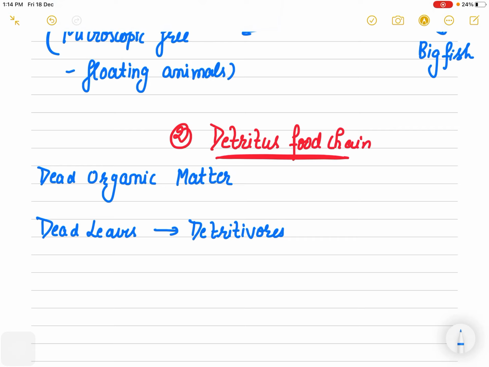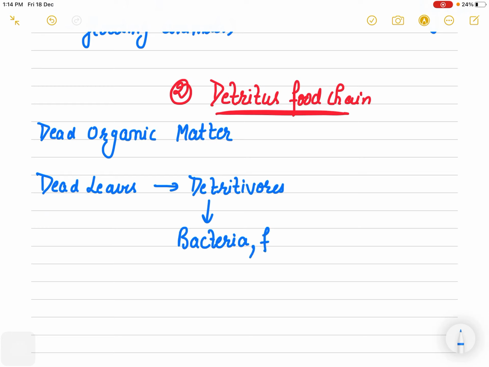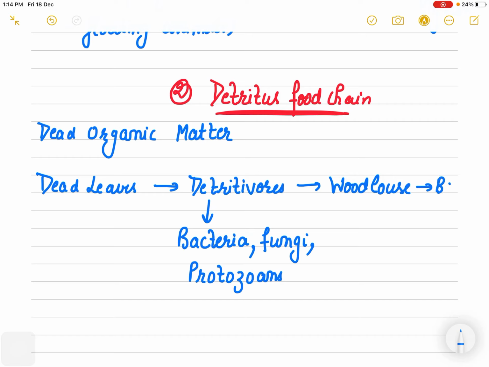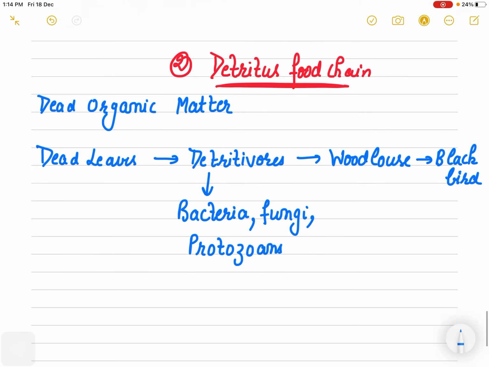Basically they can be bacteria, which definitely act on the dead leaves and dead organic matter. That can be fungi, that can be protozoans. So these all are detritivores. Now who eats these? If you have seen those small insects, wood lice, they eat these. And wood lice are eaten by the blackbird. So this completes your detritus food chain, right?